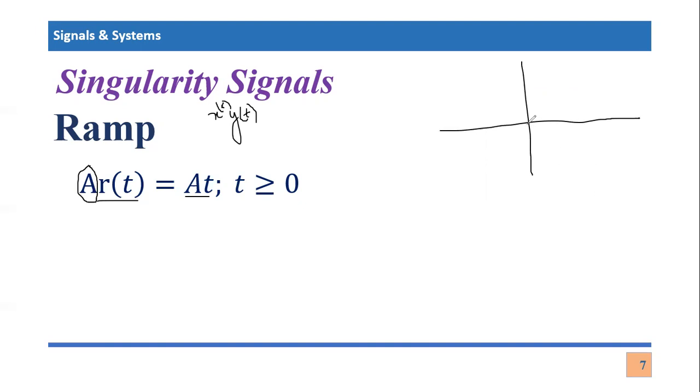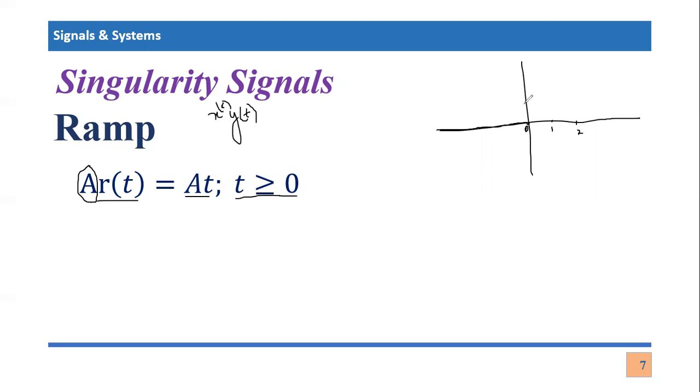This is time equal to 0, this is time equal to 1, and this is time equal to 2, right? Since R of t's definition is valid for t greater than or equal to 0, before time t equal to 0 it will have no value, or its value simply does not exist.